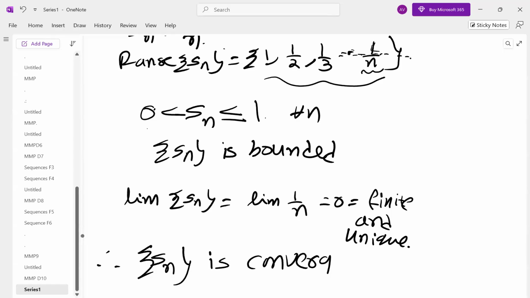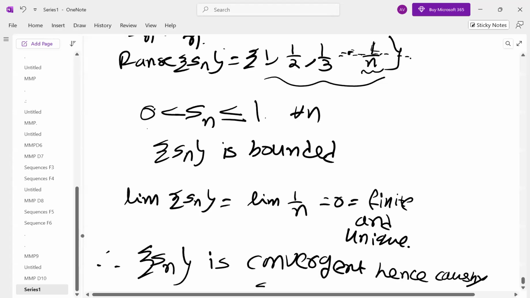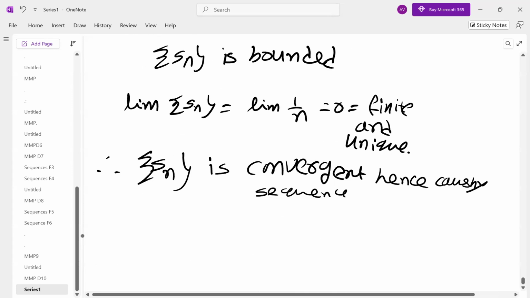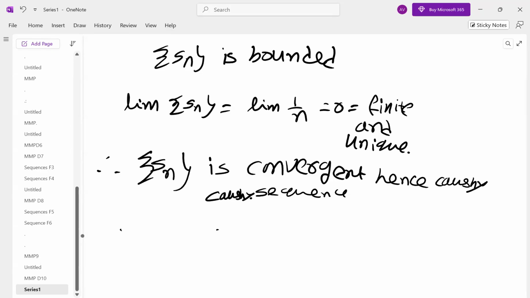So we could generate a sequence which is bounded and not Cauchy, and one which is bounded and Cauchy. Both we have to know. Therefore, the sequence Sn is bounded and Cauchy.